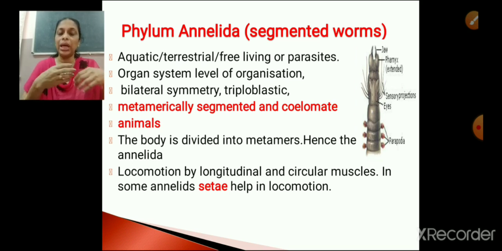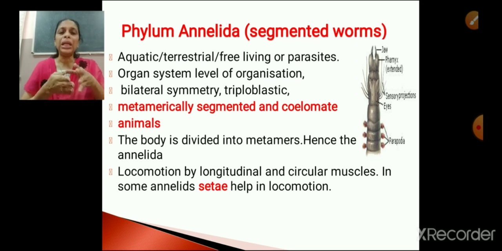Have you seen any external locomotory organs in an earthworm? No, right. So they move mainly with the help of muscles. There are two kinds of muscles found on the body, that is longitudinal muscles as well as circular muscles. In addition to those muscles, some annelids possess setae, a locomotory organ which helps in locomotion. So setae are not found in all the annelids, they are found in some annelids.